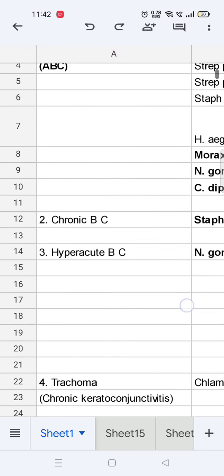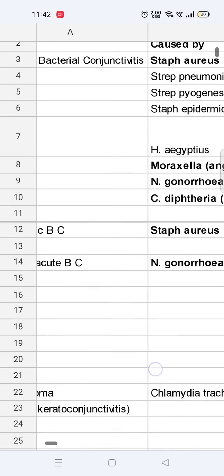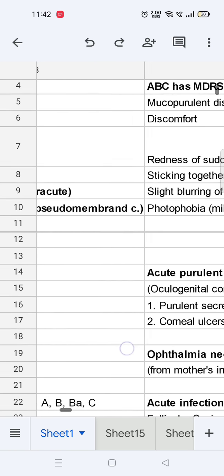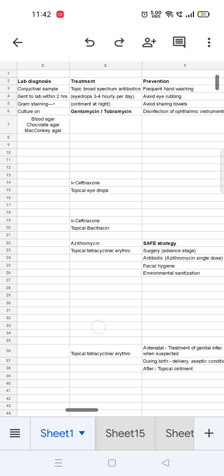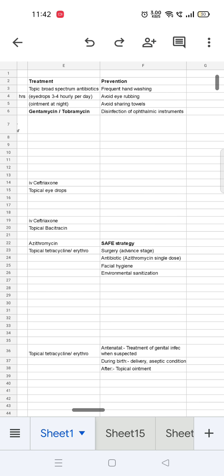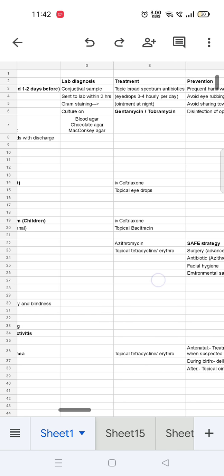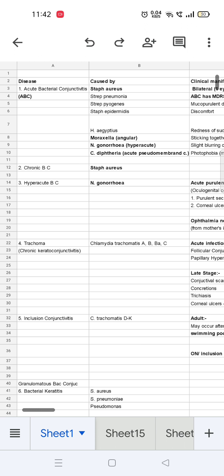The next is chronic bacterial conjunctivitis. It is also caused by Staph aureus, and the clinical manifestations and all the other things are almost the same as the acute one. The difference is the predisposing factors: chronic bacterial conjunctivitis occurs only in the presence of predisposing factors such as chronic exposure to dust, smoke, alcohol, or chemical irritants.